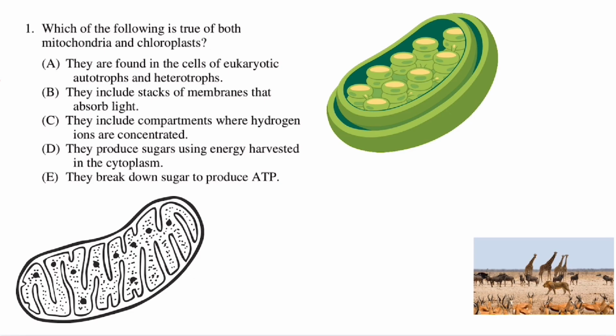So the first option is they are found in cells of eukaryotic autotrophs and heterotrophs. Autotrophs are the organisms which produce their own food. This includes plants. Now when they say "they," they mean both mitochondria and chloroplast should be present in this type of organism together. A great example of an autotroph is a plant. Plants have mitochondria plus chloroplast together in order to make food.